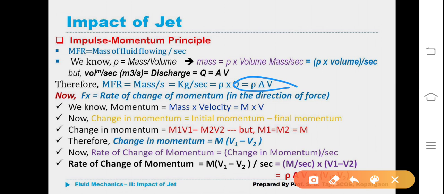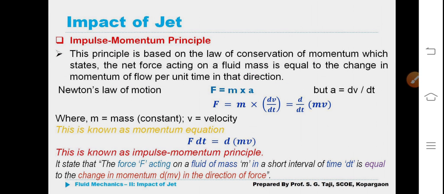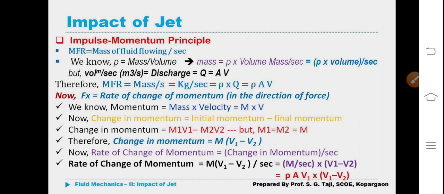Here we are speaking in the same slide, of course. Rho A V1. Why are we taking V1 here? Rho AV is the general equation. By the time we reached here, we have to consider the velocity of jet, not of vane or final velocity. We are required to consider initial. Therefore, V1 multiplied by change in velocity V1 minus V2.